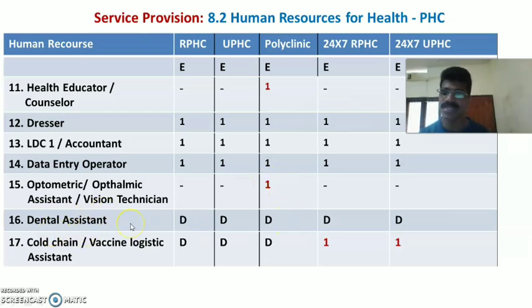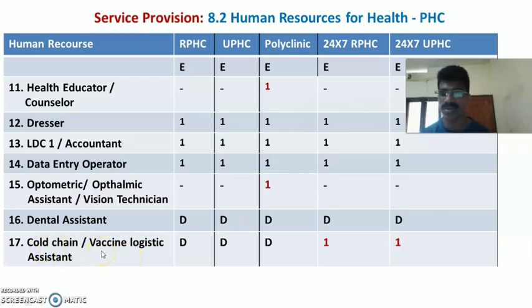Then the 16th one is dental assistant. Dental assistant is actually desirable. It is not essential in any category, but it is desirable in all the categories of primary health center as per IPHS 2022. Then the 17th one is cold chain or vaccine logistic assistant.